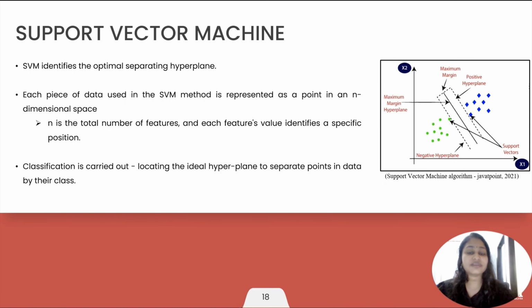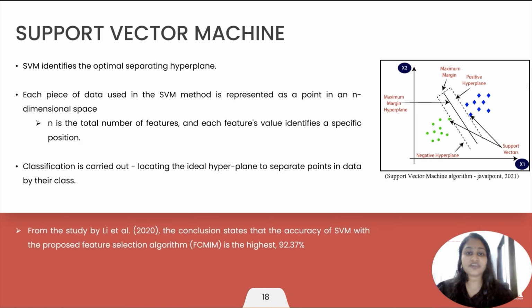What is support vector machine? Support vector machine is a supervised machine learning method that is applied to classification or regression issues. The best possible classification and separation of data points into 2 classes is achieved by identifying the optimal separating hyperplane. In the image, we can see that there are positive hyperplane and negative hyperplane and maximum margin. Each piece of data in support vector machine method is represented as a point in n dimensions, where n is the total number of features and each feature value is identified as a specific position.